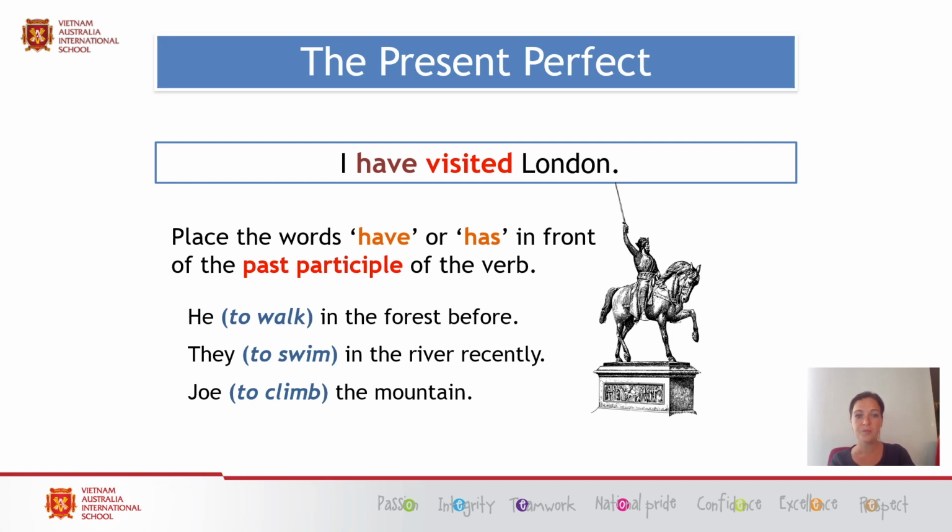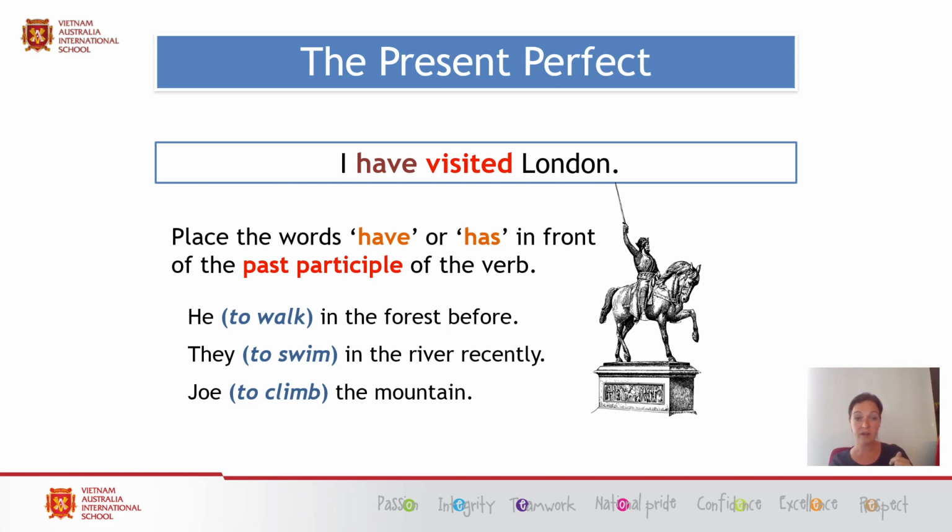Now then, we'll go through one more example and then I want you to have a go yourselves at home. So, I have visited London. Now in that sentence, you know that I visited London. That could have happened last year, it could have happened 10 years ago, but I'm only telling you about this today, therefore this is the present perfect. The visit has happened.